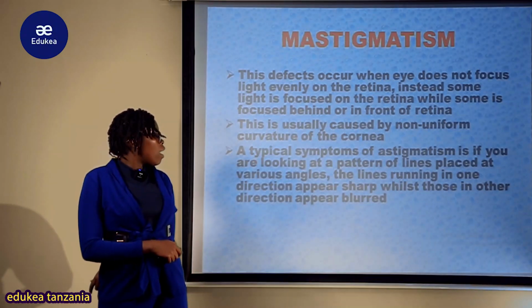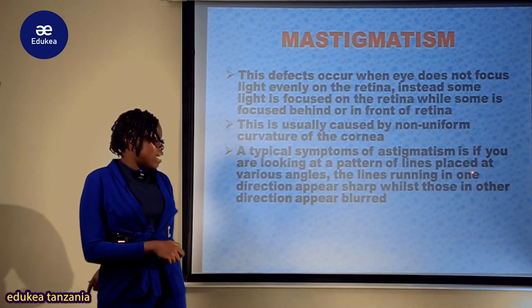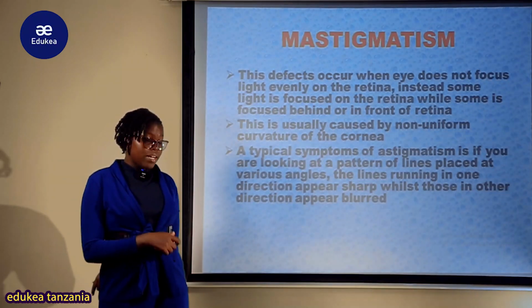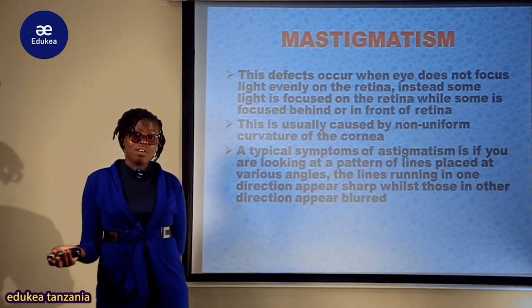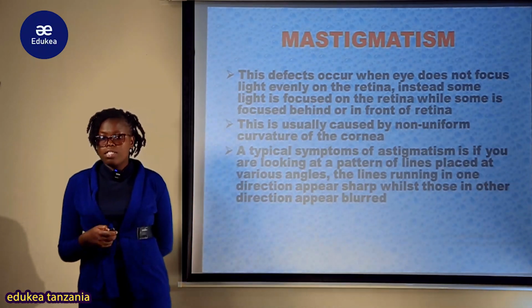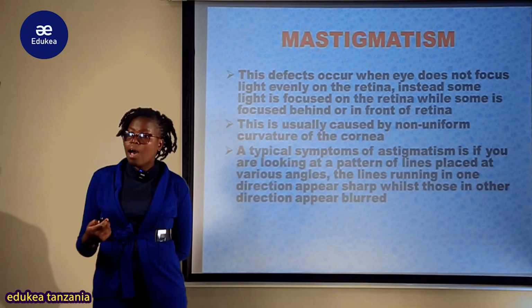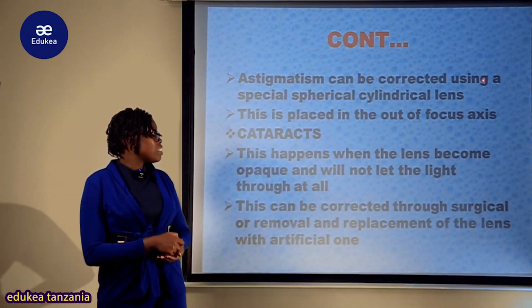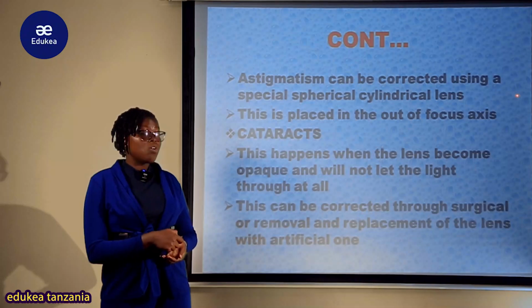So kwa mfano kama ulikuwa unaangalia patterns za lines ambazo zipo katika various angles, na hivyo the lines running katika one direction zinaonekana kuwa sharp, lakini zile ambazo zina run katika another direction zinakuwa broad. Hapo unaweza ukajitest kama je uko mzima au una shida. So astigmatism can be corrected using the special spherical cylindrical lens.